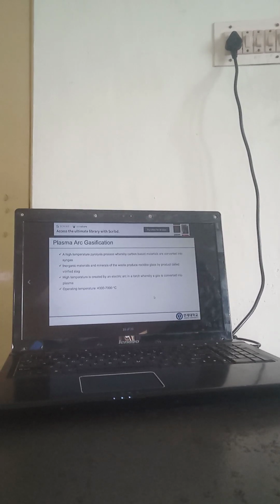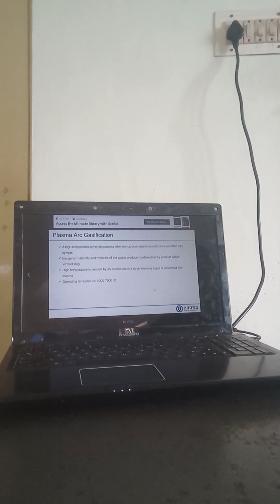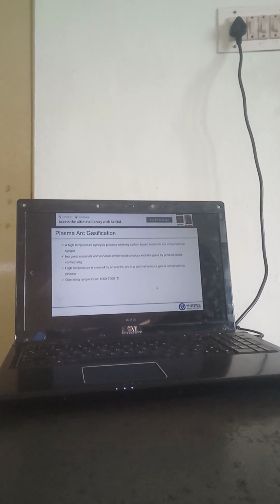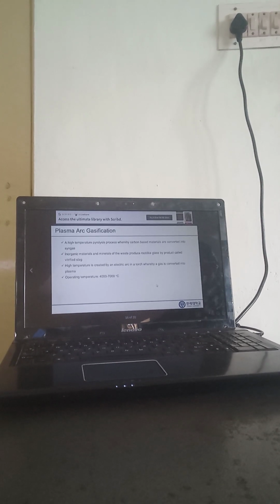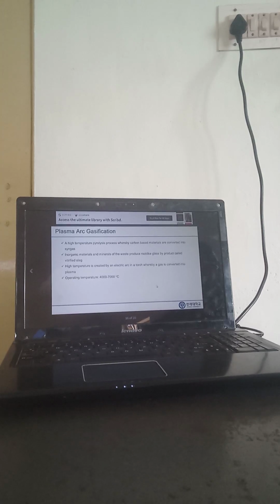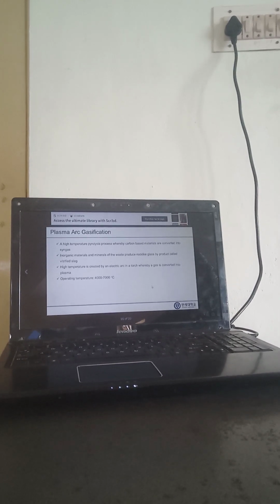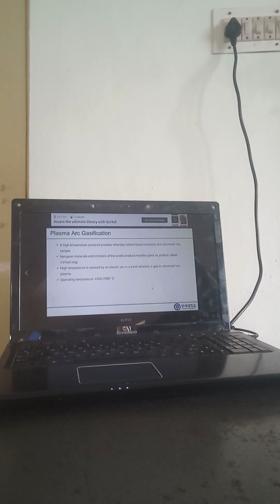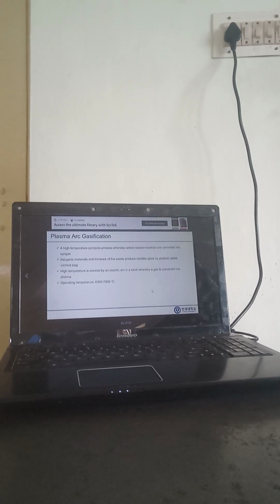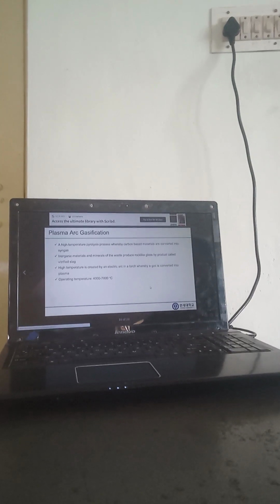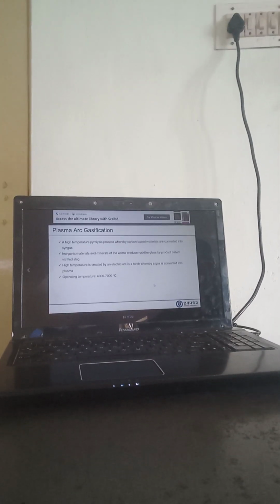Plasma gasification. That is the high temperature pyrolysis process where the carbon based material is converted into the syngas. This is also a syngas preparation method. The main difference is that it is called plasma gasification. Okay, plasma using the two anode and cathode. So on the cathode, if any one of the impurity will be present and the ion charge separate aagum, that is called a plasma arc. Looking like an arc, that is called plasma arc.